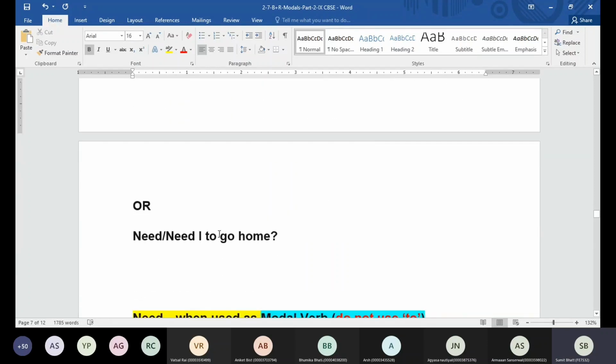Or here I can say need I or need I to go home. Which one is going to be correct? Can I say need I to go home? No, sir. What do I have to remove? To from here. Need I go home is going to be correct. Why is it correct? Need here is working as what?